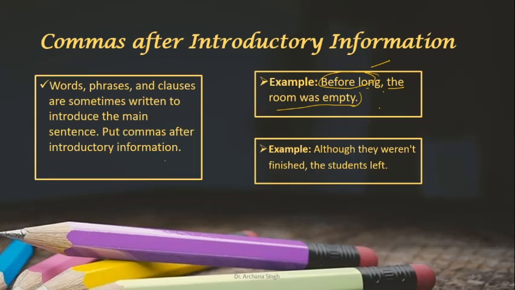Okay. Next example. "Although they weren't finished, the student left." This is the main clause, the main sentence. Before it is the introductory information, so you have to put a comma after it.